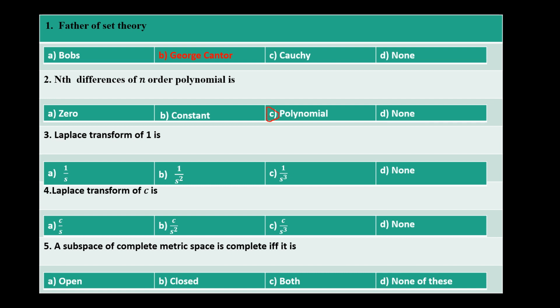The next question is: the Laplace transform of 1 is what? From the table we can see that the Laplace transform of 1 is 1 over s. So the answer is 1 over s.